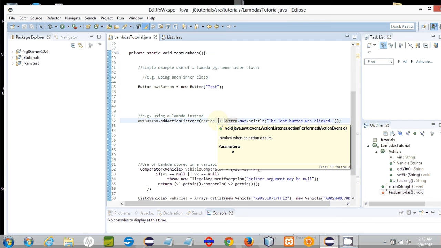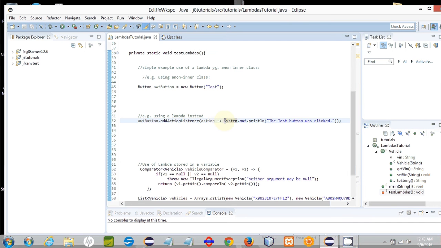You don't have the parentheses, you don't have the types, and you don't have the curly braces or the code block around the code that you want to execute. And also, because this line of code is part of a lambda, and the lambda is itself an argument to a function, you don't need to bother with the semicolon at the end of the line either.